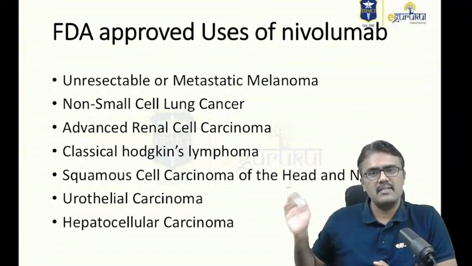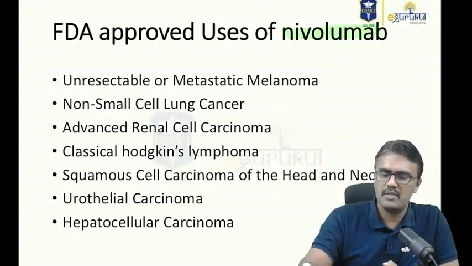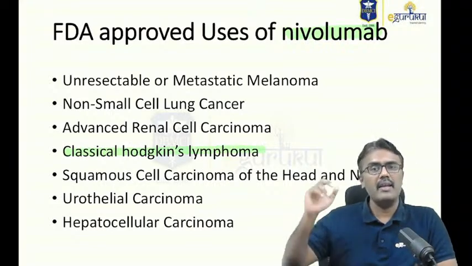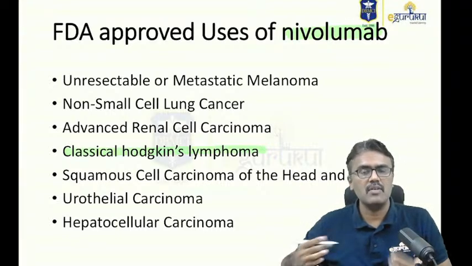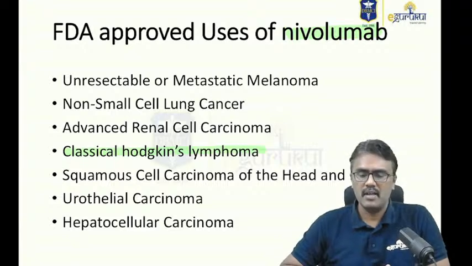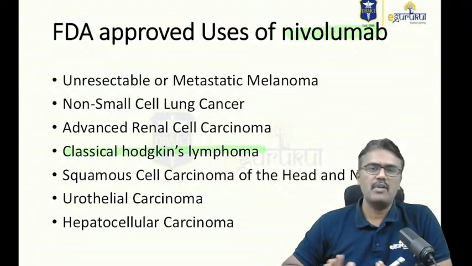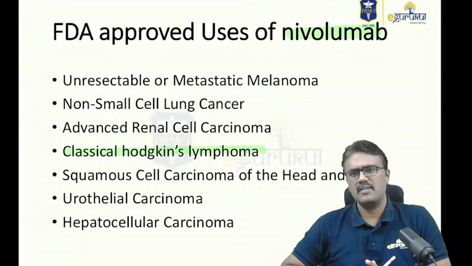These are the uses of nivolumab, and they had asked where nivolumab is used in the previous exam: Hodgkin lymphoma. There are 8 uses for this, and 18 uses for pembrolizumab. Why are the uses increasing? Because they are immune checkpoint inhibitors. These types of questions are usually asked by INI-CET, but don't worry, the majority can be a guess answer for this.